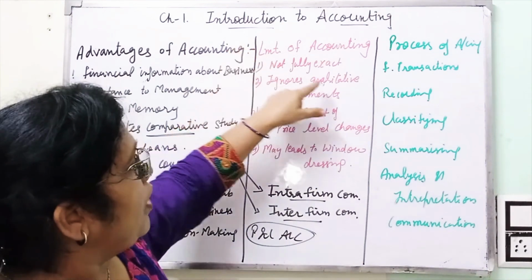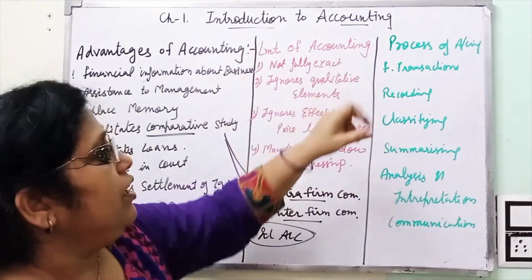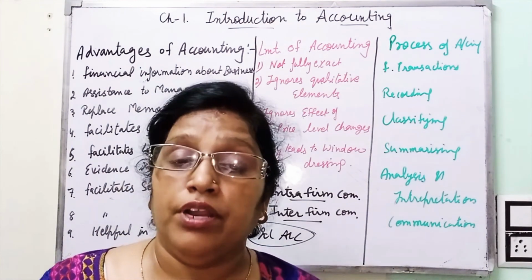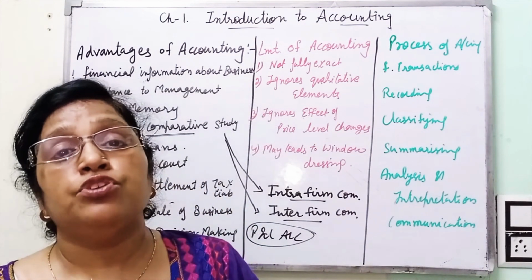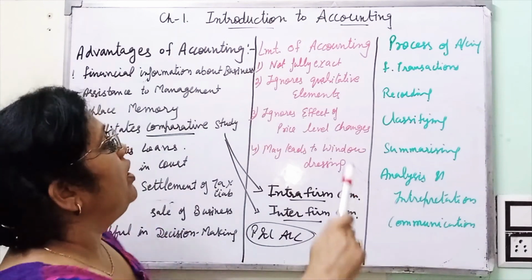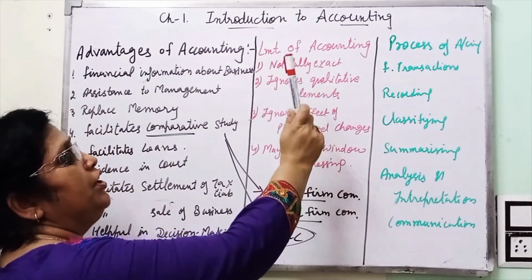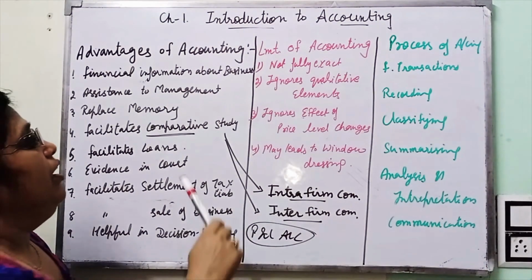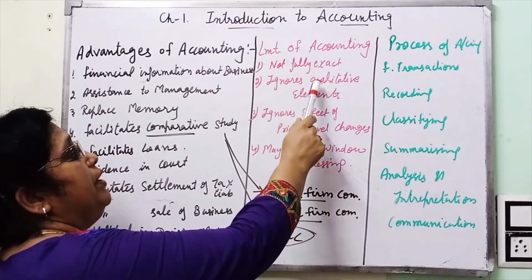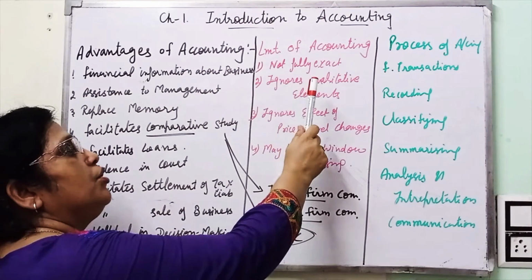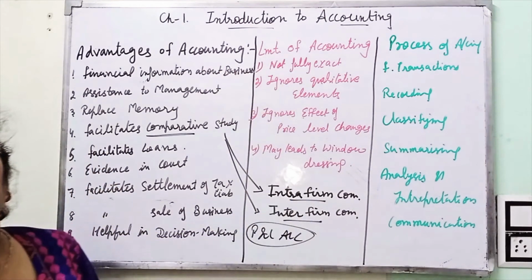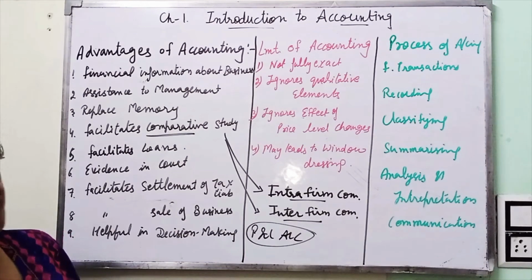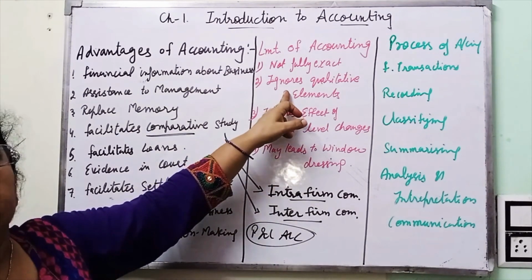Next is ignore qualitative transaction. In accounting, only the quantity of goods is to be recorded, and also in terms of money only. Quality of staff members, quality of production is not to be recorded. Quality depends upon the performance of the organization, but still it is not recorded.